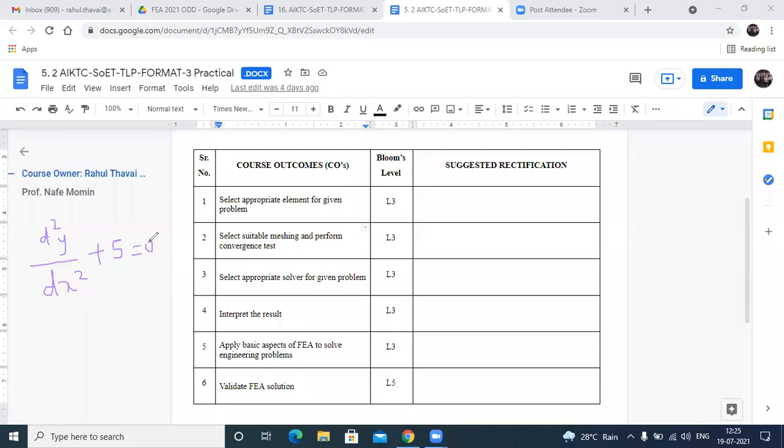This is the equation which is given, and we need to solve it with the boundary conditions: y at x is equal to 0 is equal to, let's say, 1, and y at x is equal to 1 is equal to 2.